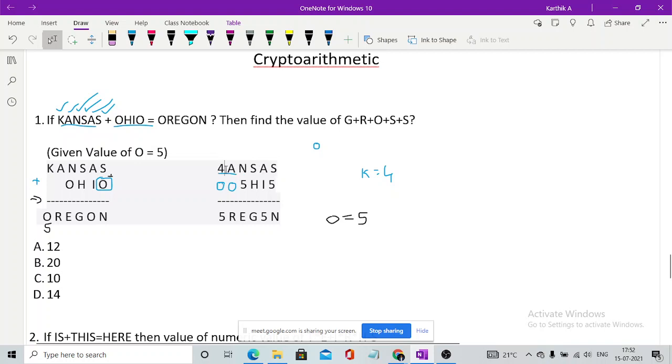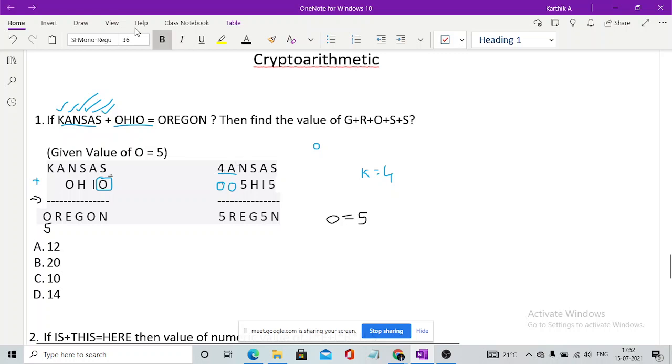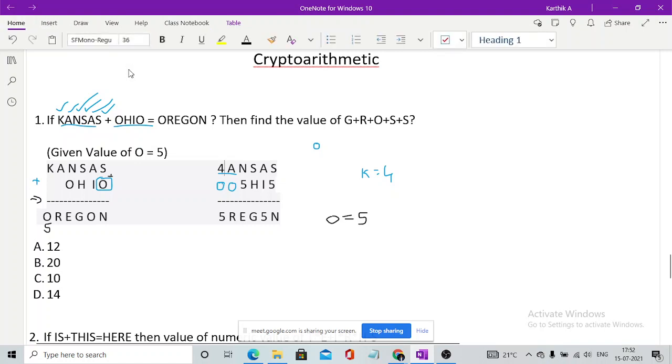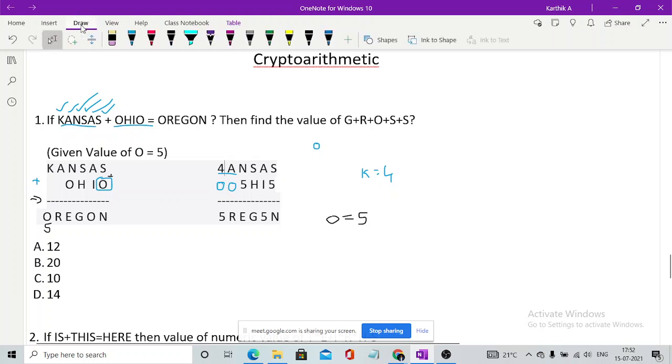Remove it, a 4. Now the simple concept again works with A as well. If you have the value of A, you cannot have the value of other digits except K and O as 4 and 5, because there is a rule saying that if one letter has one number, the number cannot be the same for the other letter as well. So A cannot be 4, A cannot be 5.